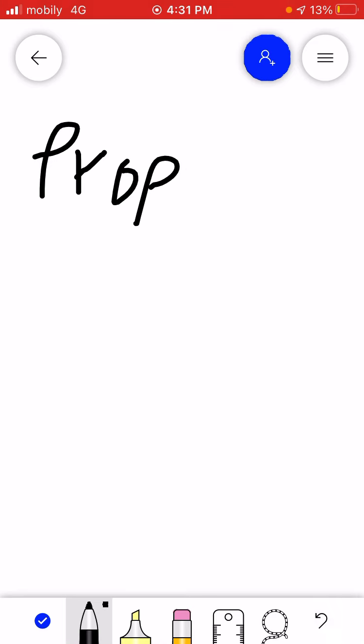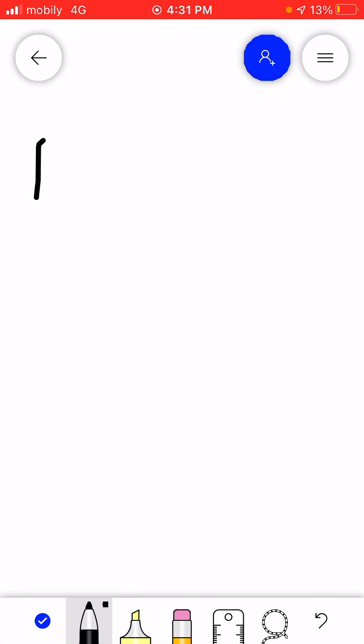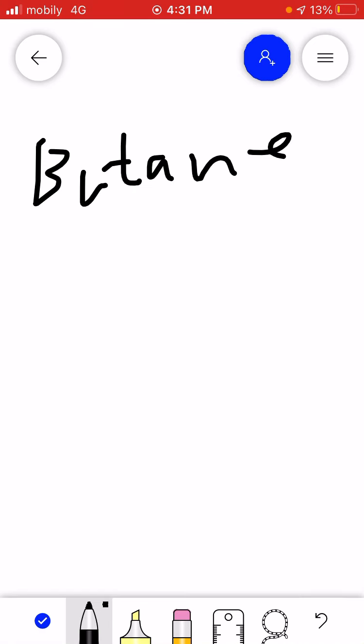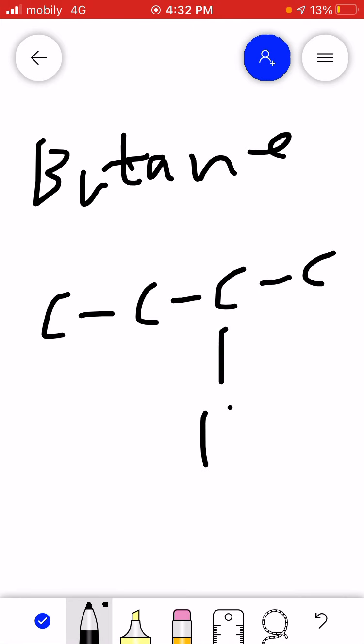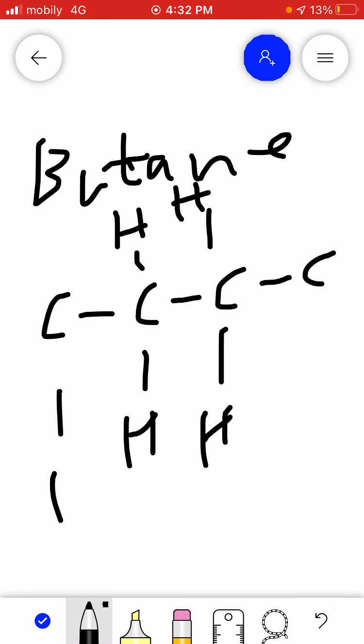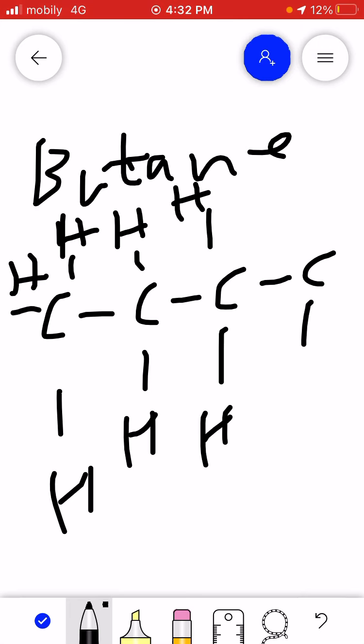What about butane? Butane means 4 carbons, all right? It means carbon attached to a carbon, attached to a carbon, attached to a carbon. Then hydrogens all around.